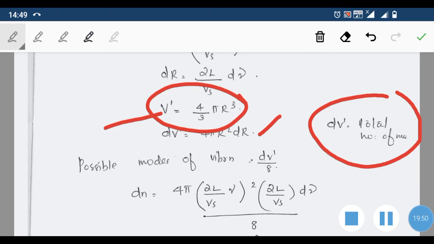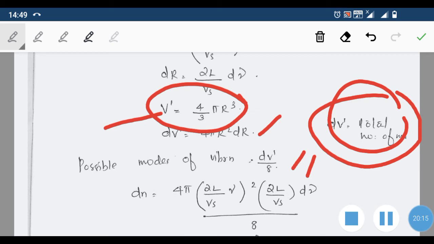In order to find out the total number of modes, here we are dealing with the frequency, not the usual volume. So this dV dash we will get as the total number of modes, and the possible number of modes of vibration.